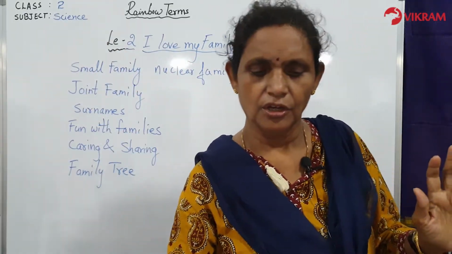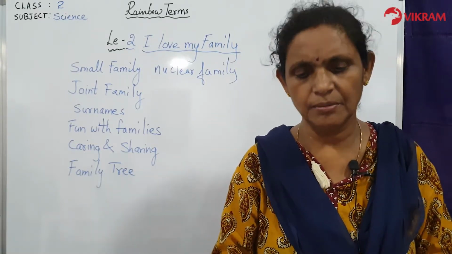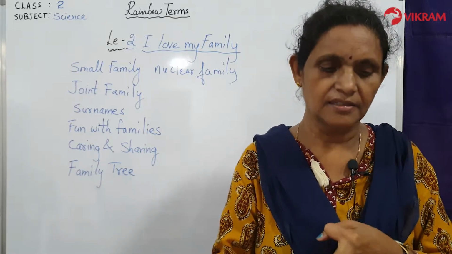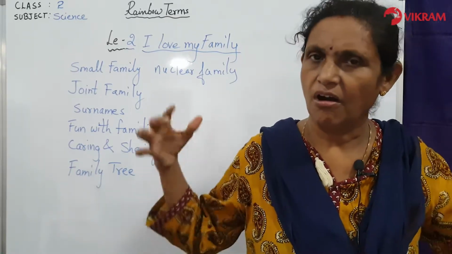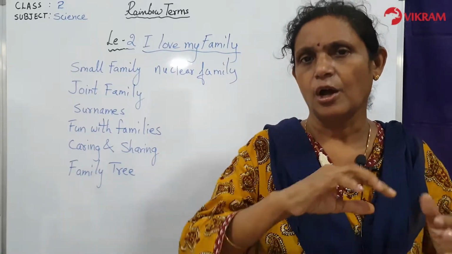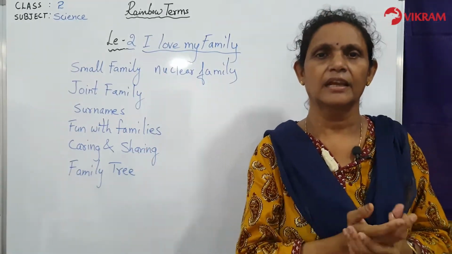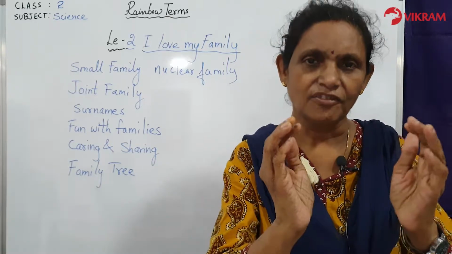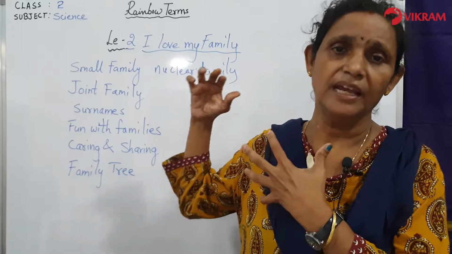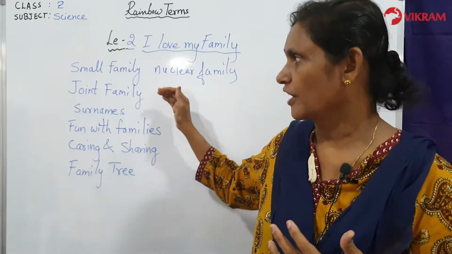So children, you have to now tell me, where very big family means, how many members will be there? Parents will be there, grandparents will be there, uncles, aunts, their children. All this is a very big family. So it is called a joint family. Now tell me, children, out of all these types of family, which family do you belong to? Tell me. Yes, you have a small family. So you belong to a small family. If you are living with a lot of family members, that means you belong to a joint family.